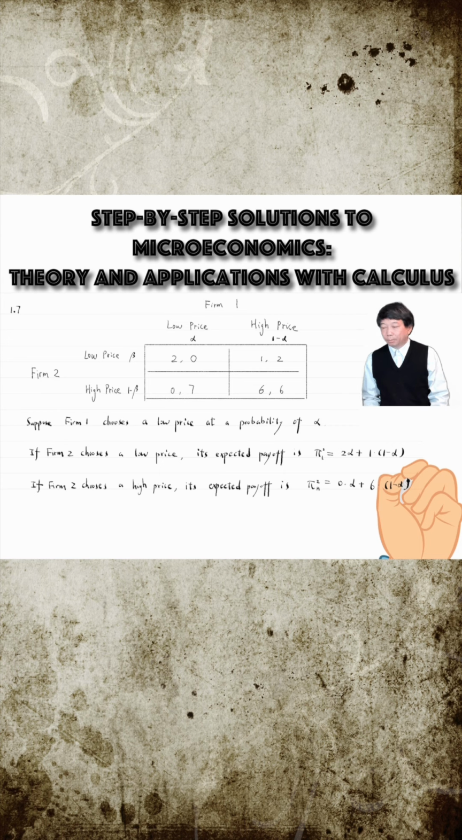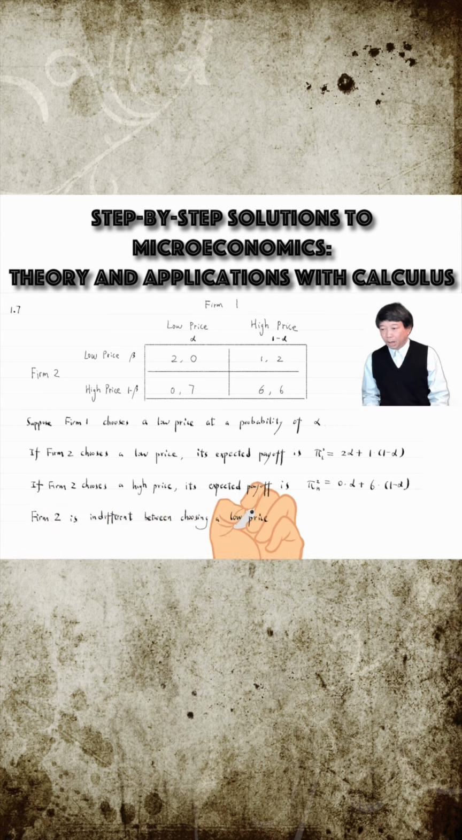minus alpha. Firm 2 should be indifferent between choosing a low price and a high price. So we have the following equation and solve for alpha. It is 5/7. It means Firm 1 sets a low price with a probability of 5/7 and a high price with a probability of 2/7.